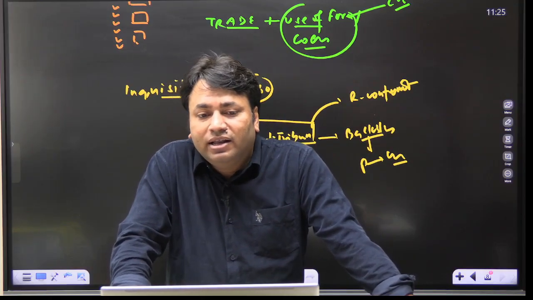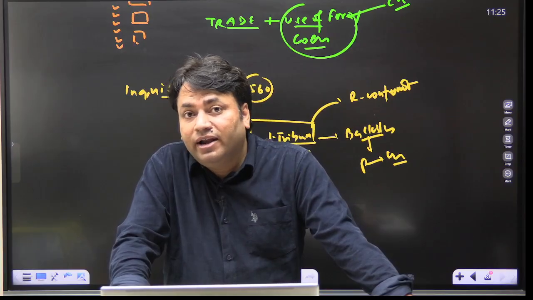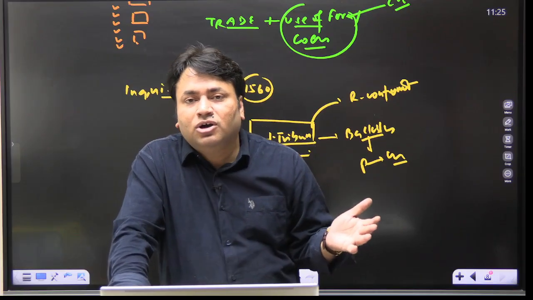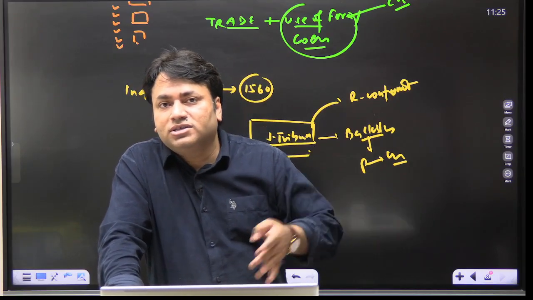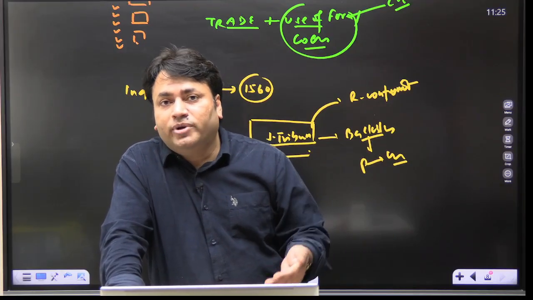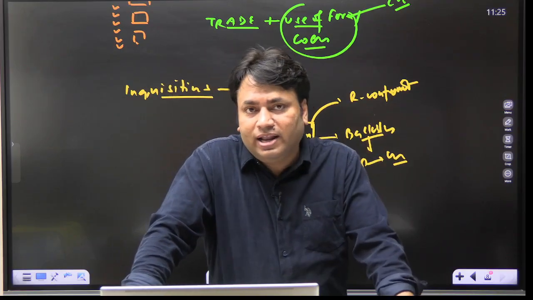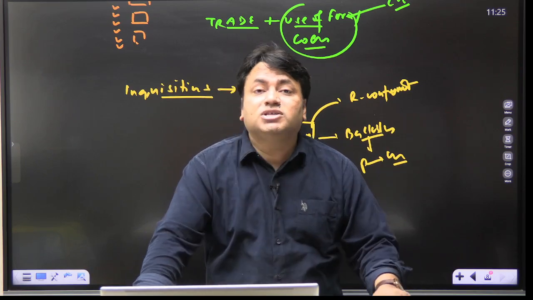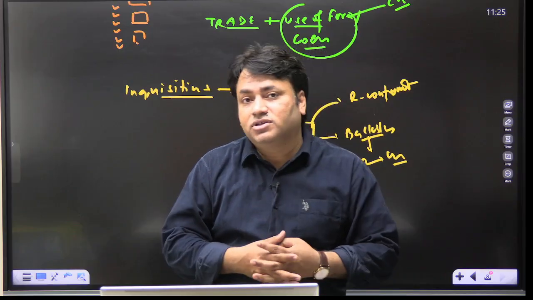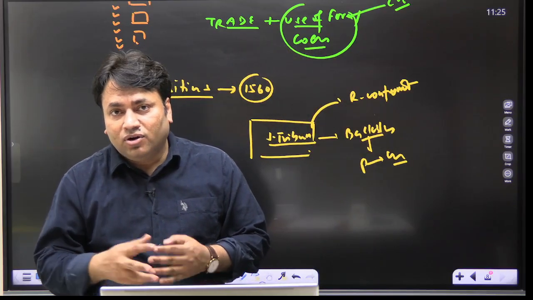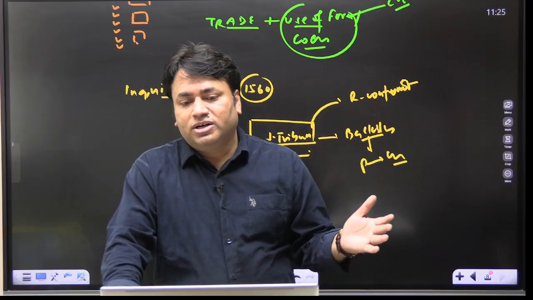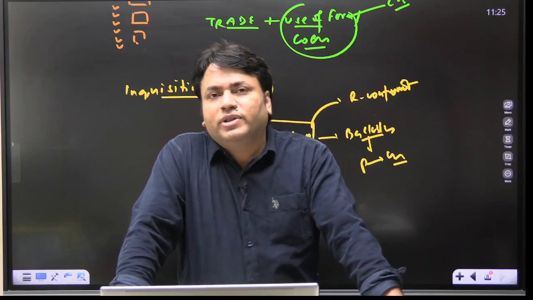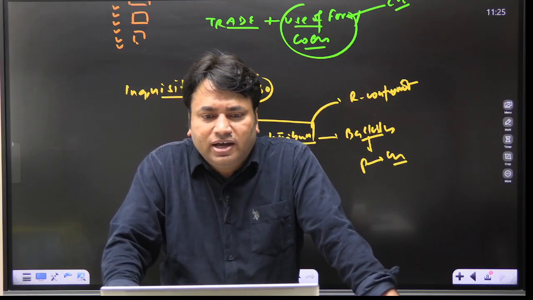It resulted in increasing social tensions, and it also had, you can say, a very negative impact on the trade and commerce of the Portuguese. In the long run, you will see that the commercial gains of the Portuguese will decline, and ultimately what will happen, the Dutch and English will emerge as the most powerful rivals or competitors, and the Portuguese will not survive against their European counterparts, or the rivals. So this is an important point. So I hope that you have understood this entire dimension.